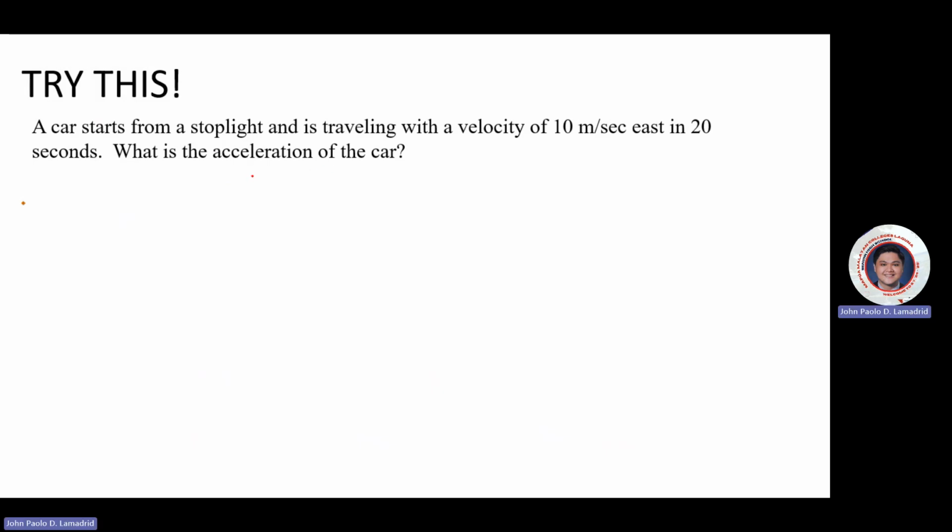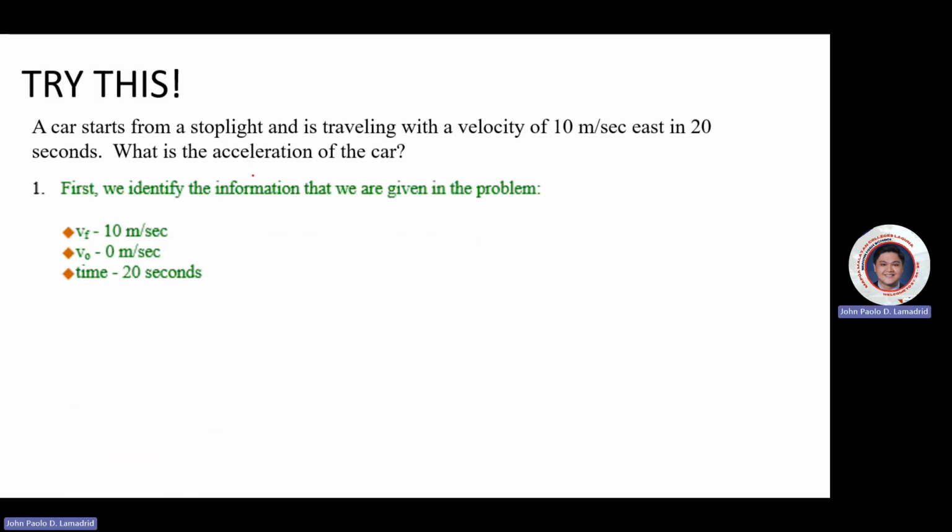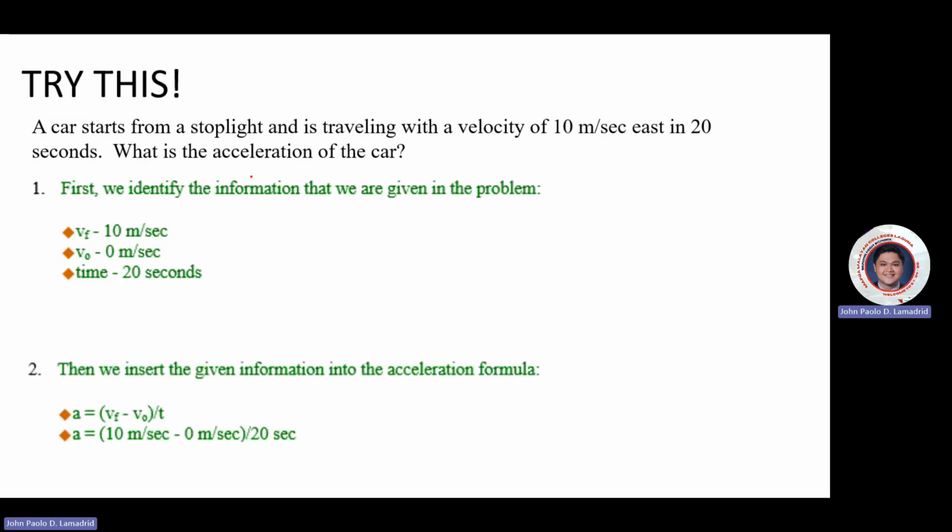Okay. So first we identify the information that we are given in the problem. We've got a final velocity of 10 meters per second, because the car starts from a stoplight and is traveling with a velocity of 10 meters per second. That's why we consider it as the final velocity. Now its initial velocity is 0 and the time is 20 seconds.